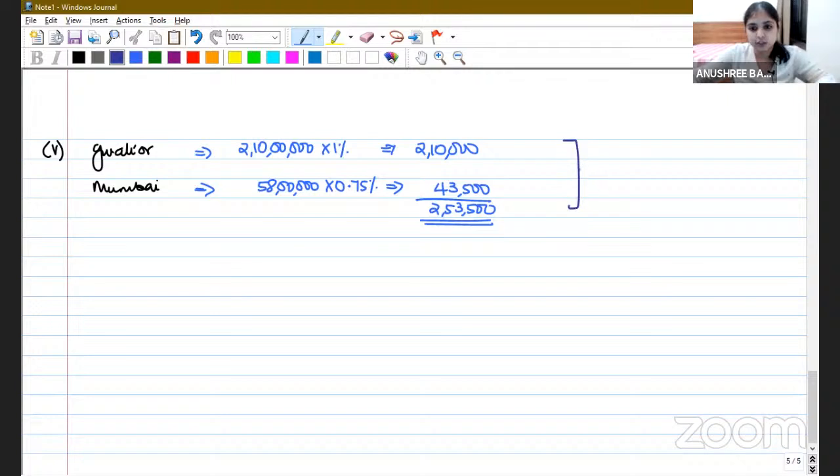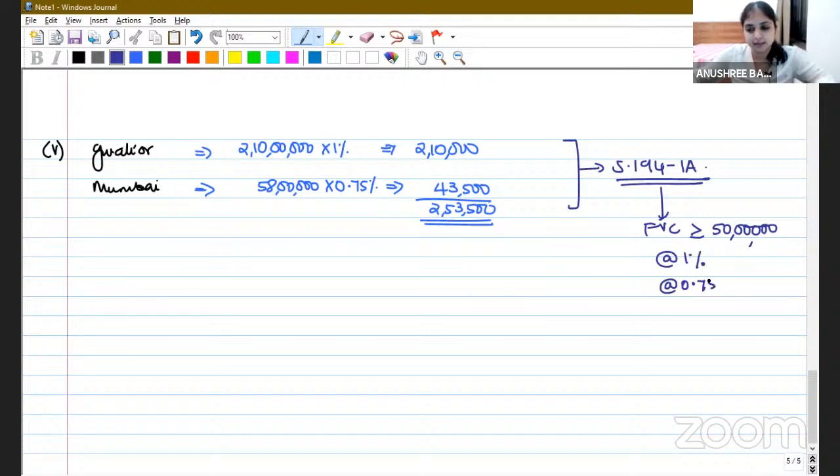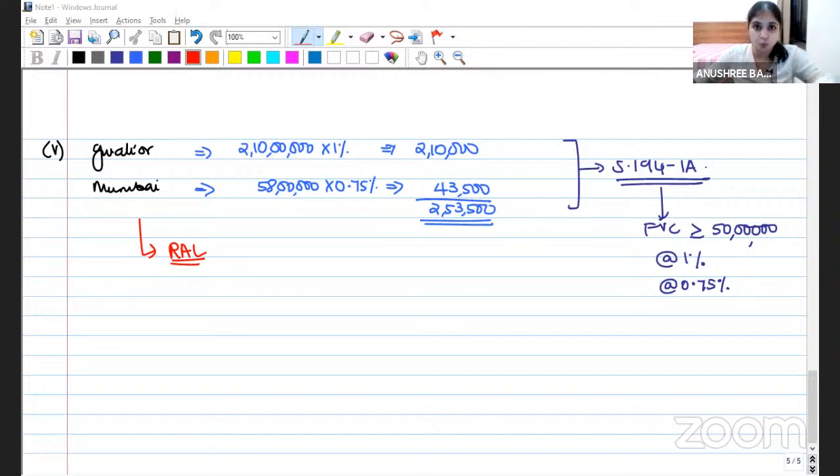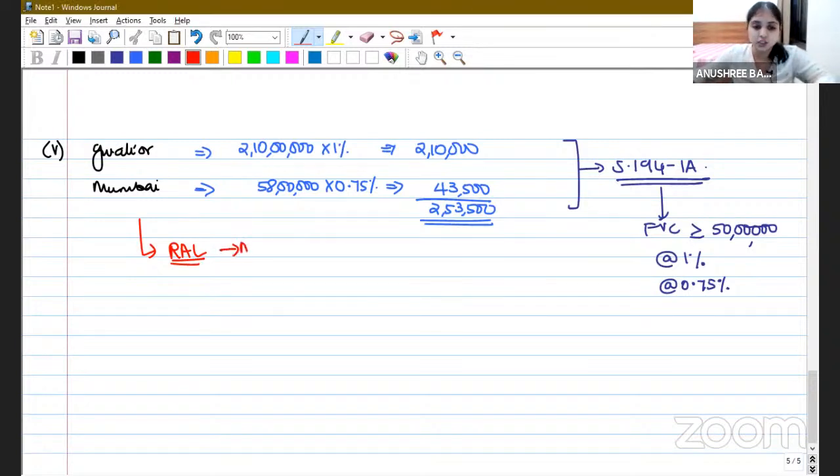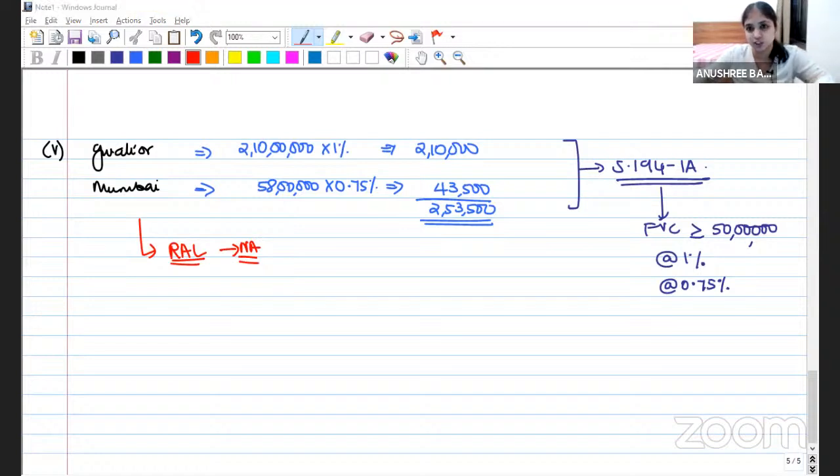We have done this calculation as per section 194 IA. 194 IA says if the full value consideration for an immovable property is greater than or equal to 50 lakhs, then you're supposed to deduct tax at the rate of 1%. But in the COVID period, you're supposed to deduct tax at the rate of 0.75%. Here, instead of house property, tell me, had it been a rural agricultural land, would you have deducted any tax? No. Section 194 IA is not applicable to rural agricultural land.